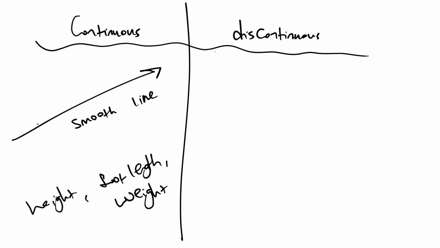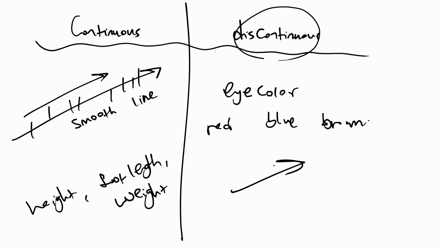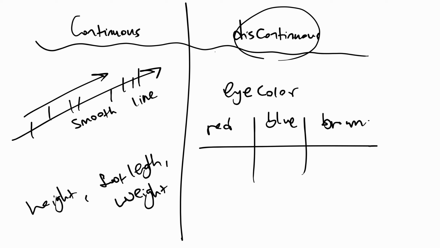Within a group of people, there's going to be people 100 centimeters, 150 centimeters, 200 centimeters, 50 kg, 100 kg, 150 kg. There's a smooth curve with a bunch of people in the line. Discontinuous is just completely different stuff. Like you might have eye color, and there could be some, I don't know, red eyes, blue eyes, and brown eyes. Well, they're not really continuous, right?